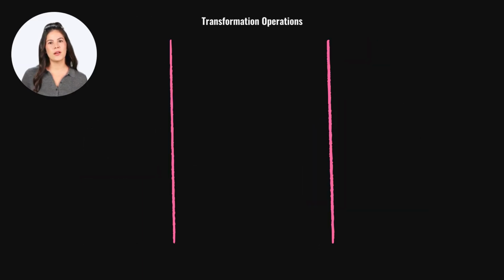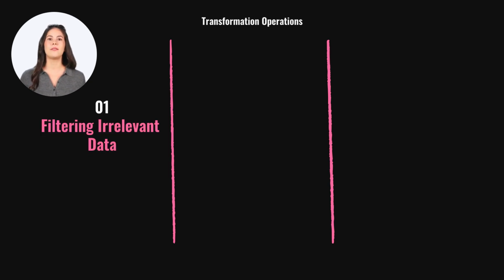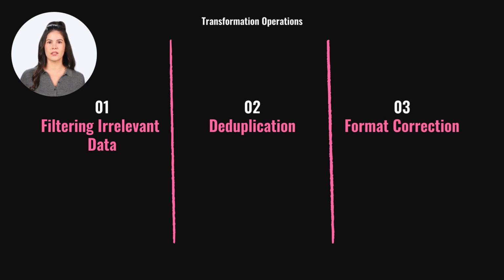Transformation operations are vital in data engineering. They include filtering irrelevant data, deduplication, and format correction, such as converting sales data to a standard currency. Deriving new metrics like total revenue or growth is also crucial. These operations ensure data is clean, consistent, and ready for processing, enabling accurate analytics and reporting.